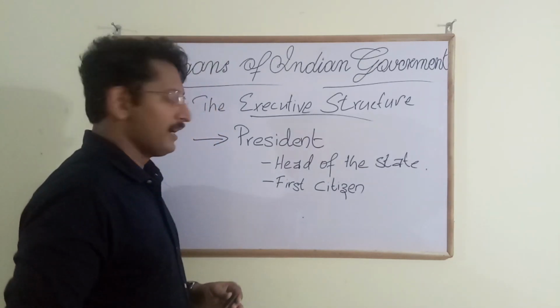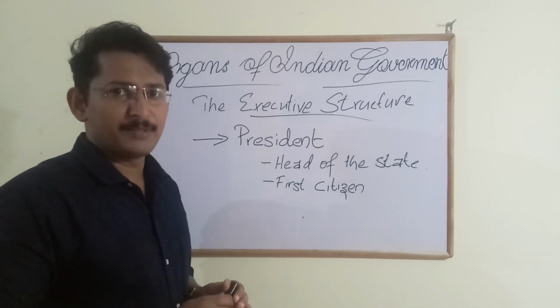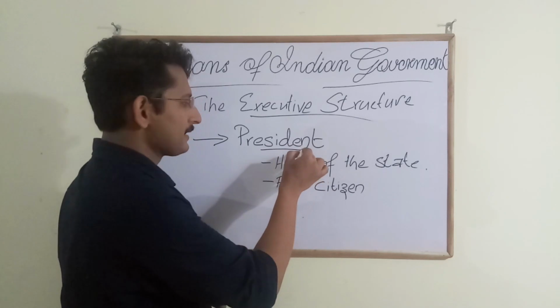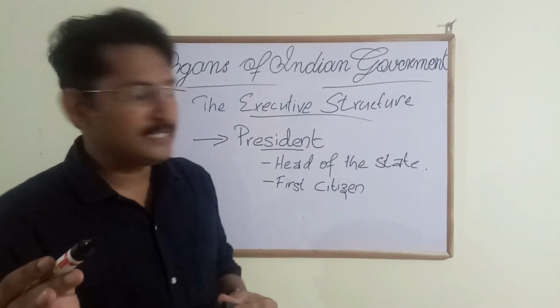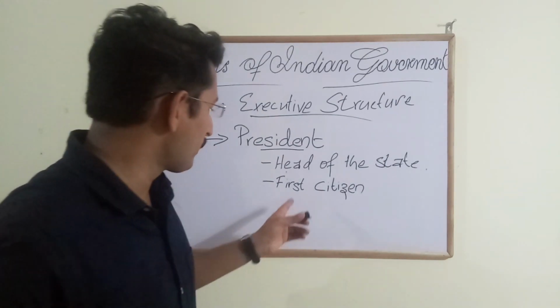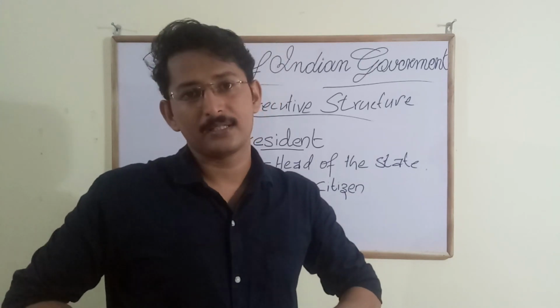So in the executive structure, the first person that we have to deal with is our president. The president is the head of the state, and he is also known as the first citizen. He is known as the head of the state.